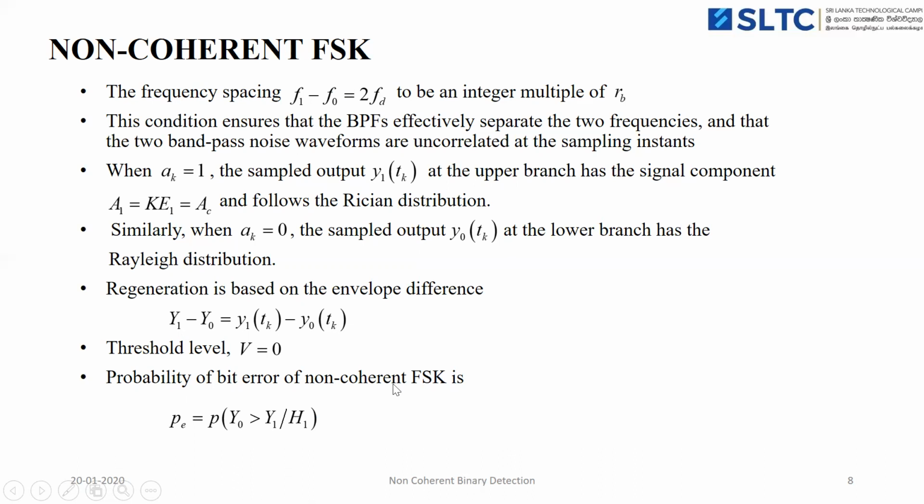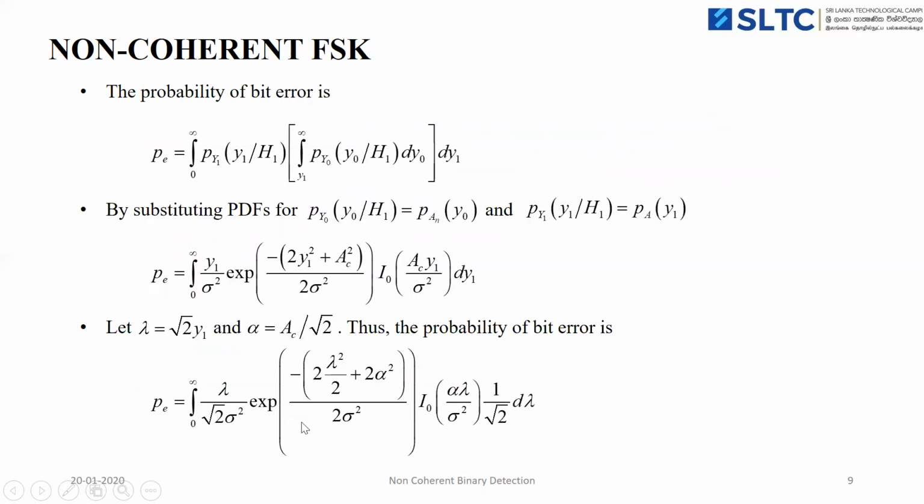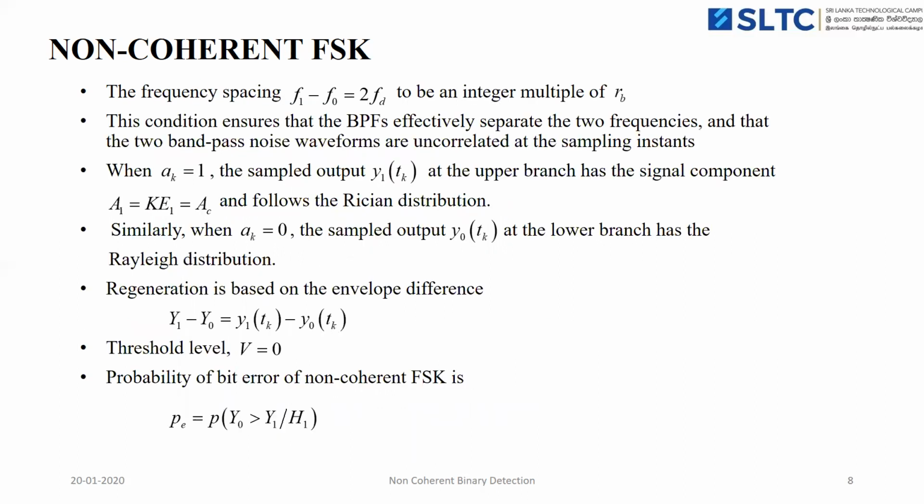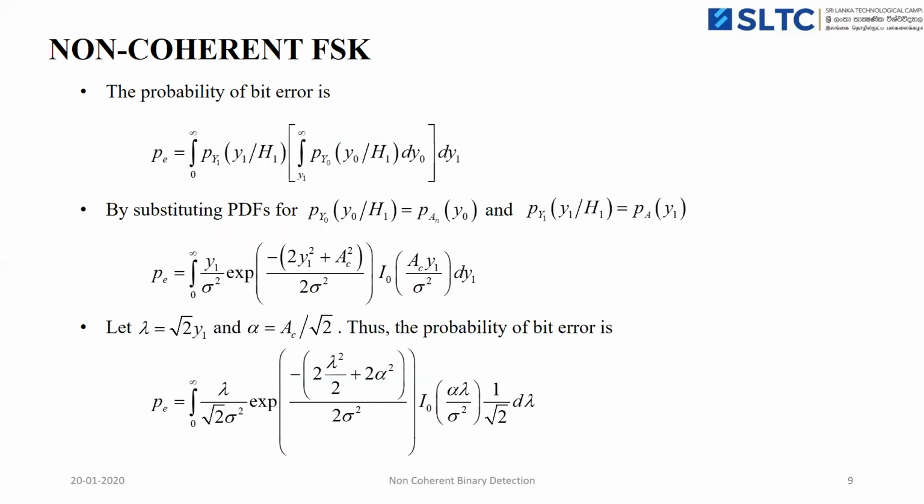Therefore, the probability of error for non-coherent FSK is P_E equals the probability of Y0 greater than Y1 given H1. We have to substitute the PDFs for the respective conditional probabilities. For binary bit 1 we apply the Rician distribution, and for binary bit 0 we apply the Rayleigh distribution. Applying the respective PDFs and integrating, we get the probability of error for non-coherent FSK modulation.